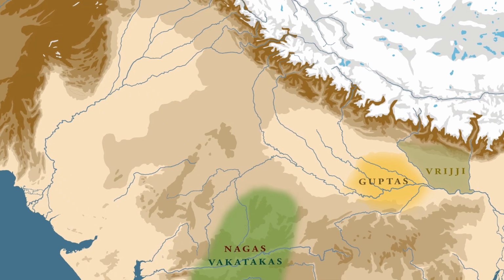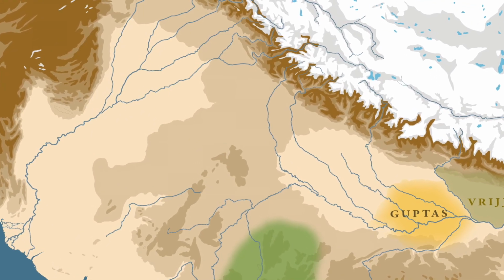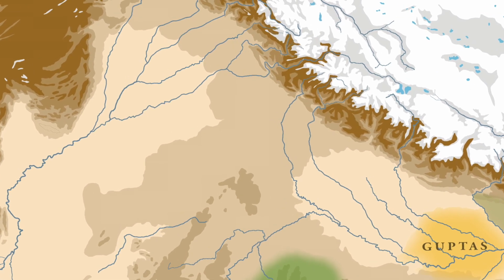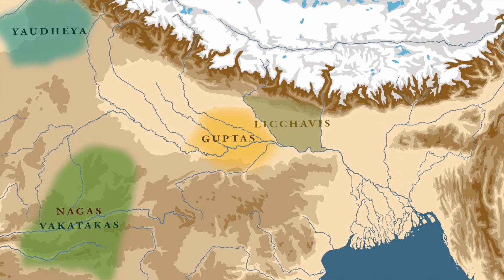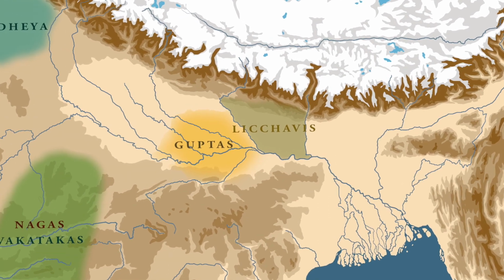So what we see is that in the region around Haryana, where different warrior republics used to rule, the Yaudheyas also began to form alliances. And this can also be seen from the different inscriptions of the Yaudheyas, which tell us that some sort of an alliance between different republics happened. In eastern India, to counter this threat, we find that the Licchavis and the Guptas formed an alliance, and this was in the form of a matrimonial alliance in which Chandragupta married the daughter of the Licchavis, whose name was Kumaradevi. Now this is what Shri Ram Goyal argues in his book, The Imperial Guptas.